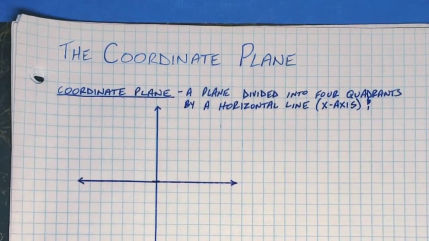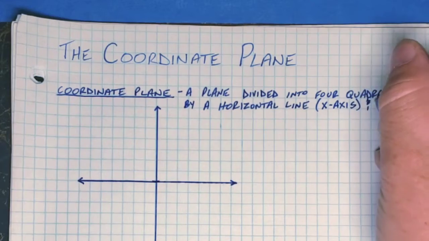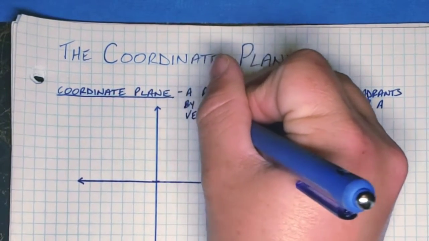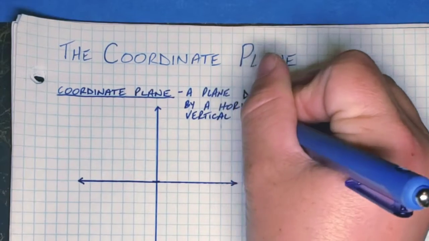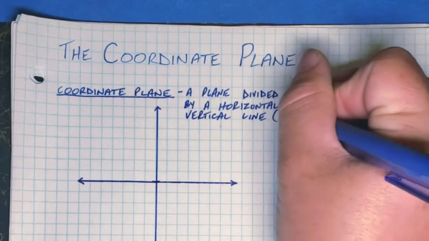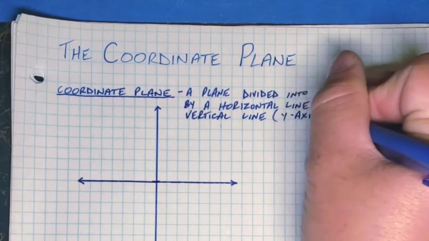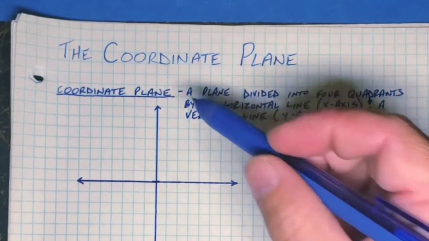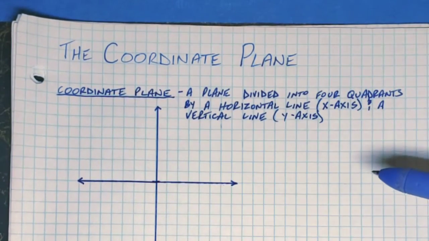All right, divided into 4 quadrants by a horizontal line and a vertical line. The vertical line is the y-axis. So here is an example of a plane divided into 4 quadrants.